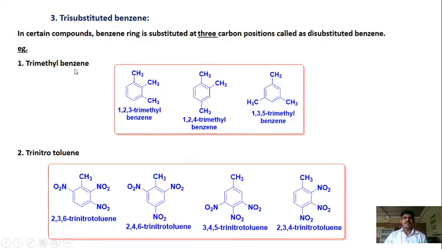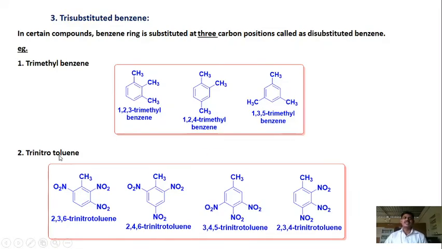Trimethylbenzene is the example. Here 3 methyl groups are present at the first, second and third positions. Beginning from here, 1, 2, 3, so it is 1,2,3-trimethylbenzene. Now 1, 2, 3, 4, so this is 1,2,4-trimethylbenzene. Now 1, 2, 3, 4, 5, 6, so this is 1,3,5-trimethylbenzene.